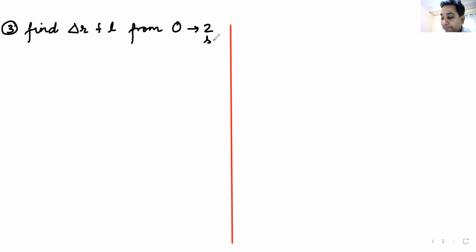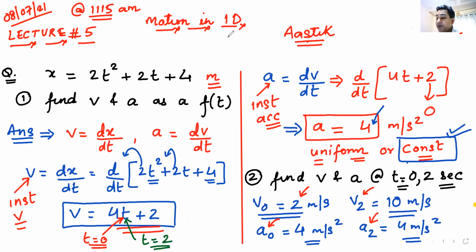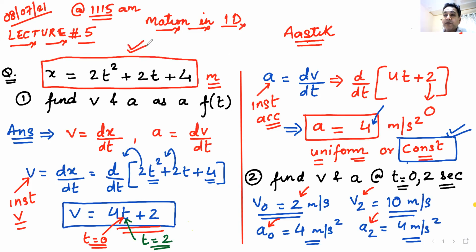Now remember, beta, since I have given this equation in terms of only x, what type of motion will this represent? Will this be motion in a straight line, or motion in a plane, 2 dimension, or motion in space? Motion in 1 dimension, 2 dimension, or 3 dimension? I've only given you the value of x.